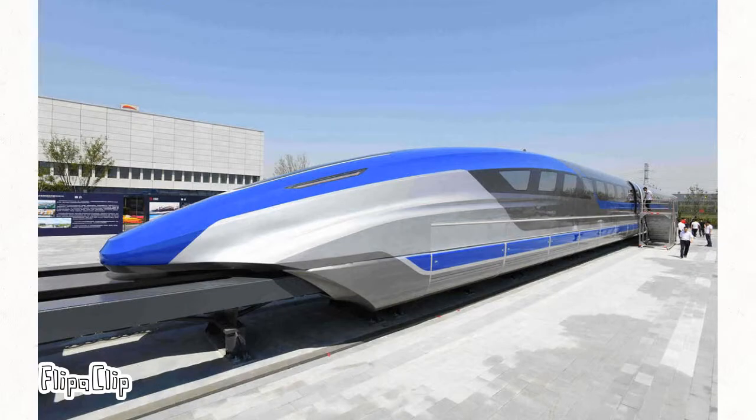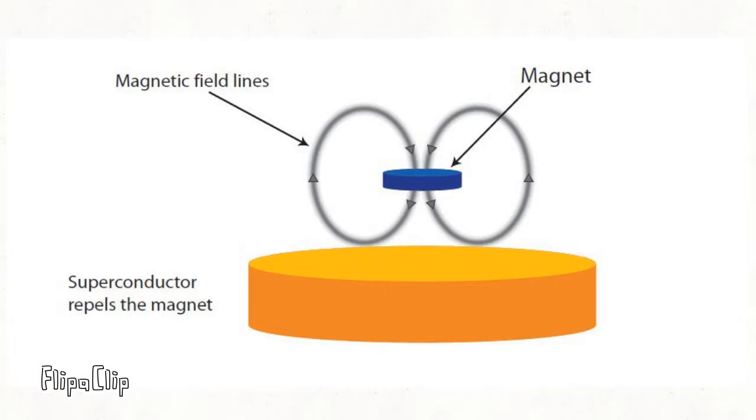Practical use of this can be seen on the maglev train. The train cars themselves are giant floating magnets on superconductors. If magnetic fields cannot pass through the superconductor, the train can hover over the track. This allows the maglev trains to travel incredibly fast as it experiences no friction.